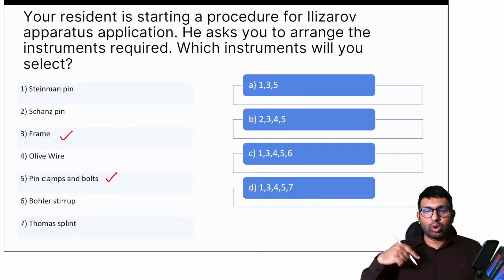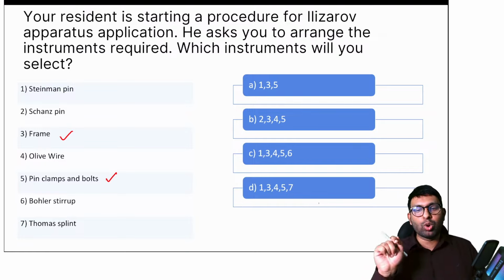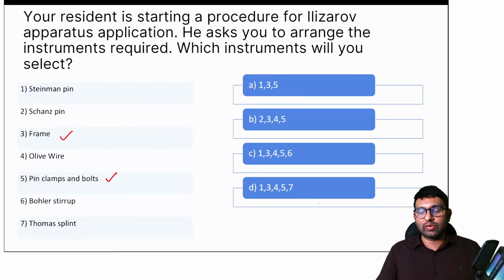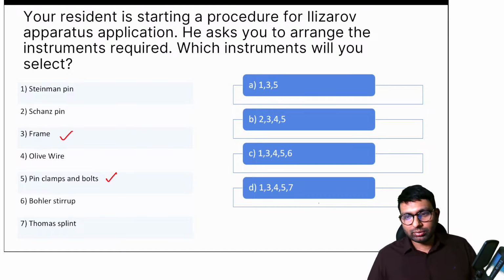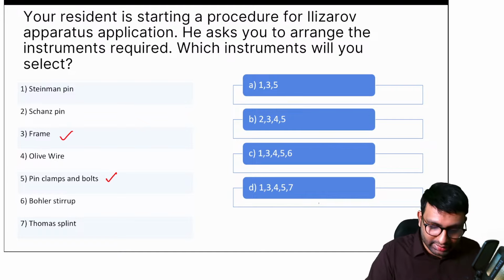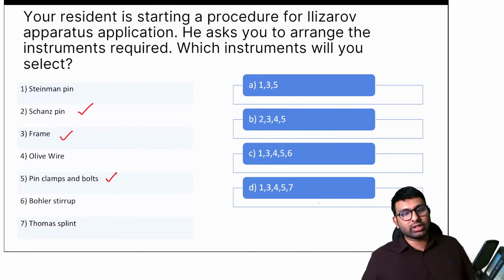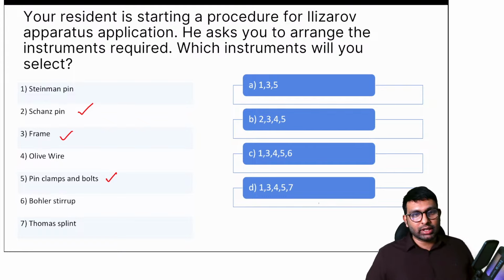See, to hold the bone, pin clamps are not enough. Frame is not enough. So what is the thing that will hold the bone? Which pin do you think holds the bone in a case of Ilizarov fixator? Anyone knows the answer to this? Schanz pin. Shabir says it's Schanz pin. Correct. We'll use a Schanz pin. You're right, Dr. Starry Sky. We will use Schanz pin here, not Steinman pin.